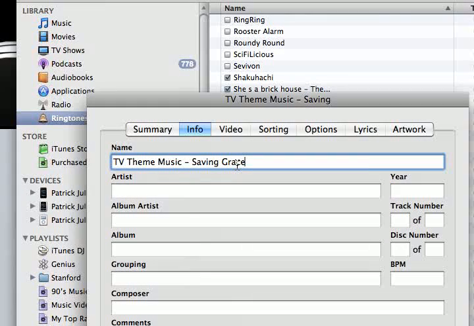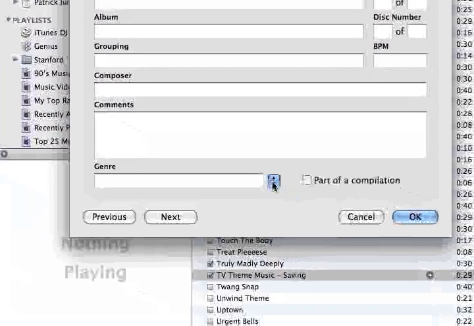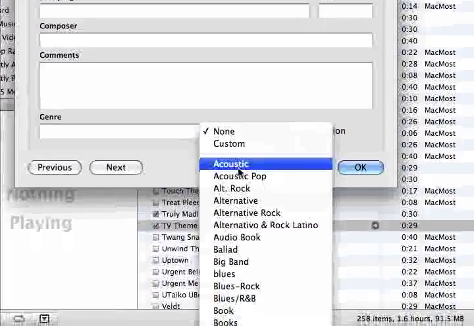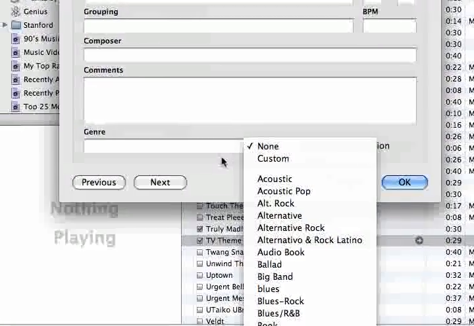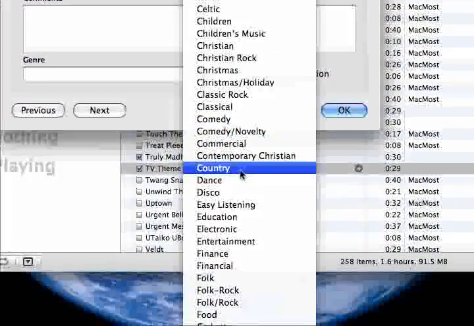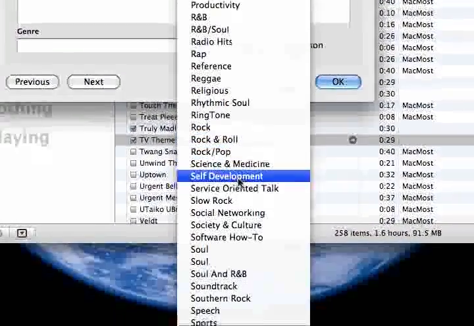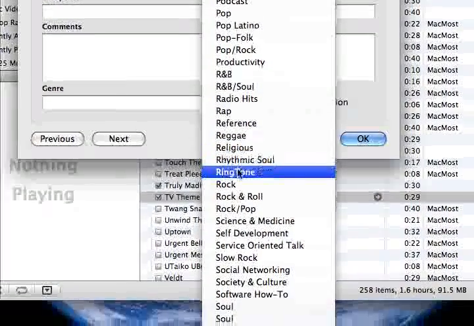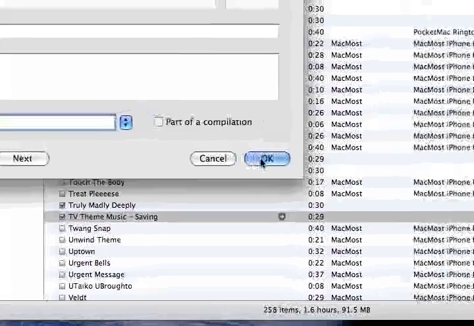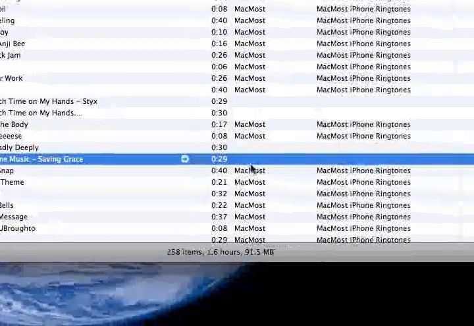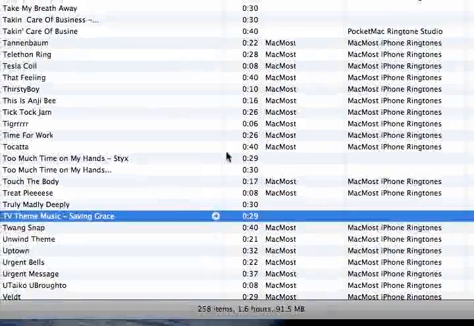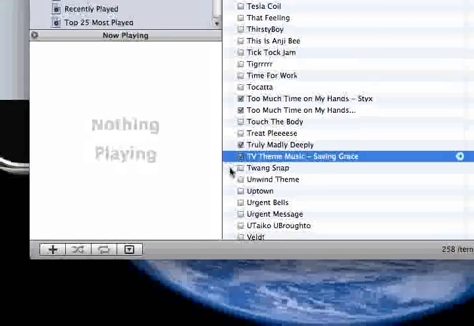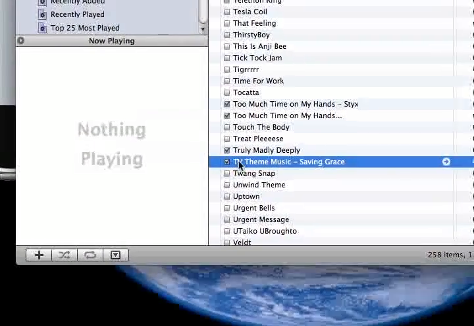There we go, Saving Grace, and I can also make this a ringtone. There we go. Okay, so now notice that it automatically put the checkbox in there.